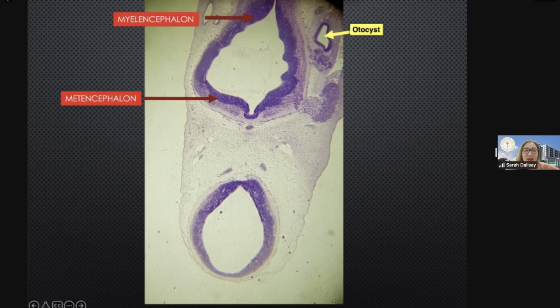Okay, so the cavity now here of the rhombencephalon, that is now, class, the fourth ventricle. Again, the cavity of the rhombencephalon is the fourth ventricle. So the iter, class, your cerebral aqueduct, connects the third ventricle of the diencephalon to the fourth ventricle of the rhombencephalon. Am I clear? Yes po.